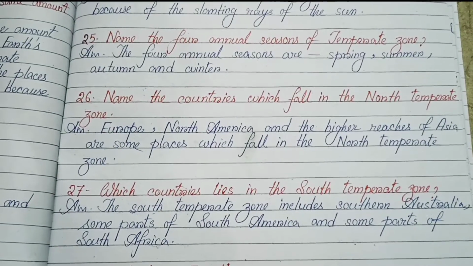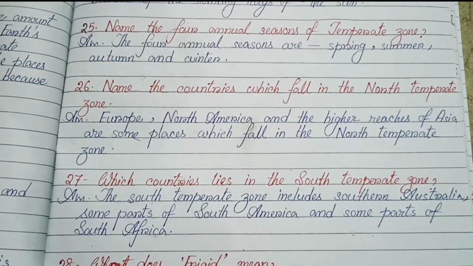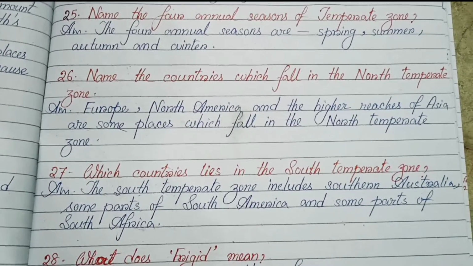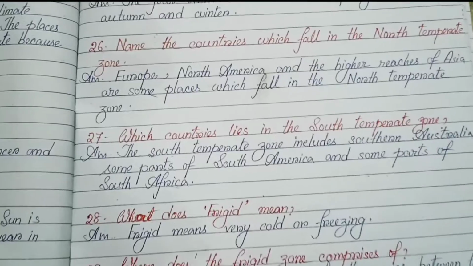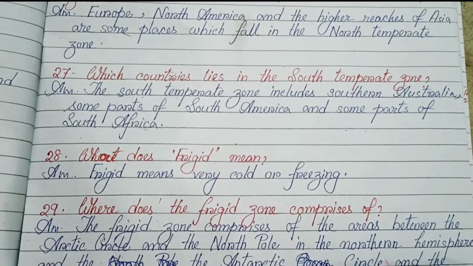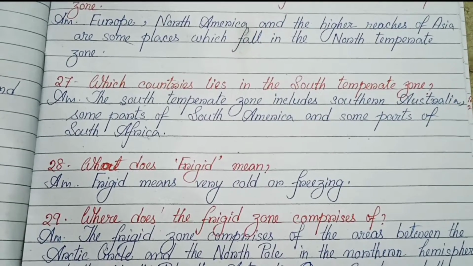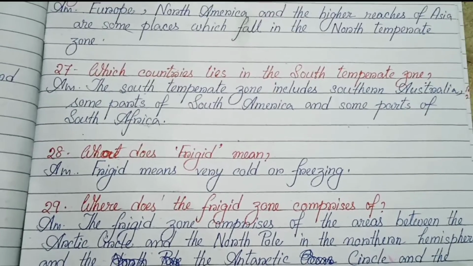Number 26. Name the countries which fall in the north temperate zone. Europe, North America, and the higher reaches of Asia are some places which fall in the north temperate zone. 27. Which countries lie in the south temperate zone? The south temperate zone includes southern Australia, some parts of South America, and some parts of South Africa.